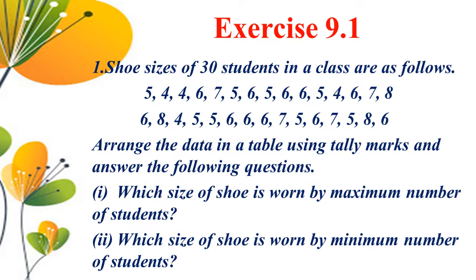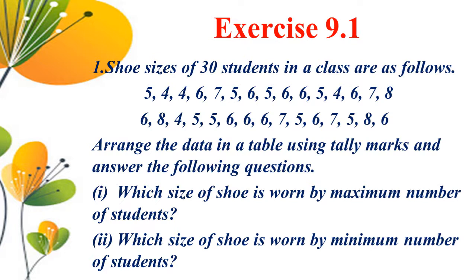Arrange the data in a table using tally marks and answer the following questions. So first one, which size of a shoe is worn by maximum number of students? Second question, which size of shoe is worn by minimum number of students?